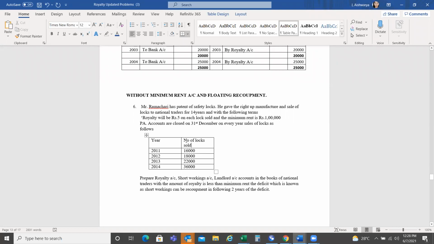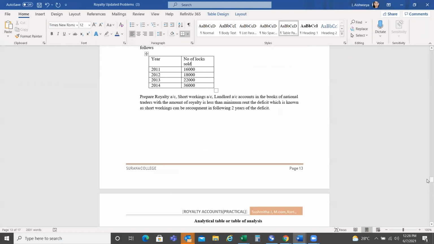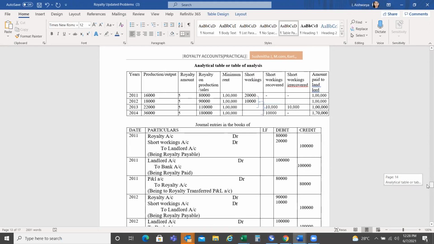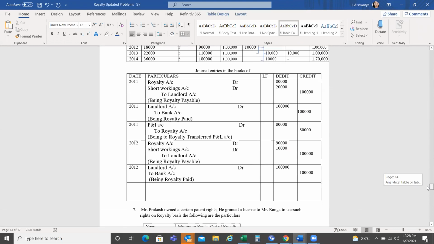If selling is given, then it is considered to be P&L account. So there is a difference between output and sales. If it is output, it is production. If it is sales, then it is considered to be P&L.